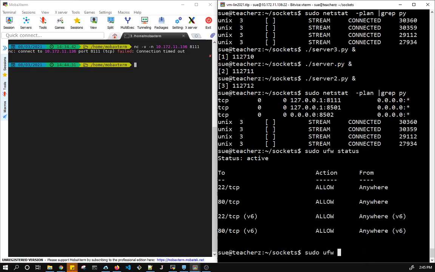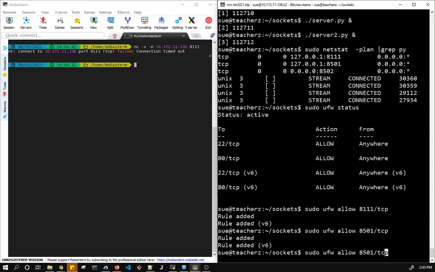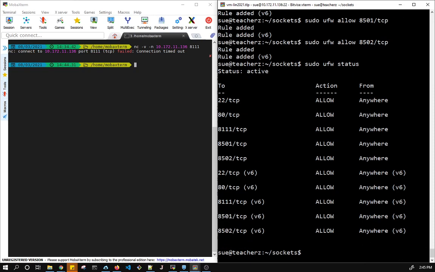So what I want to do is allow 8111 TCP. And I want to allow 8501 TCP, and I want to allow 8502 TCP. So let's see what happened. Did that change? Yes. That's better. So I have 8111, 8501, and 8502. So just to prove it, let's try here. We're going to run it. I'm pretty certain it will time out.